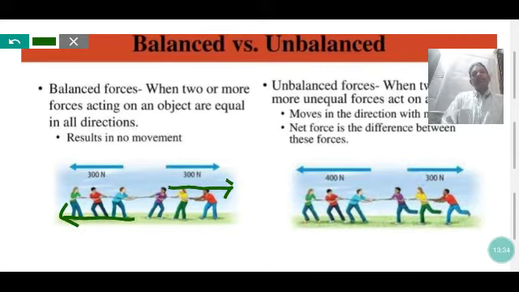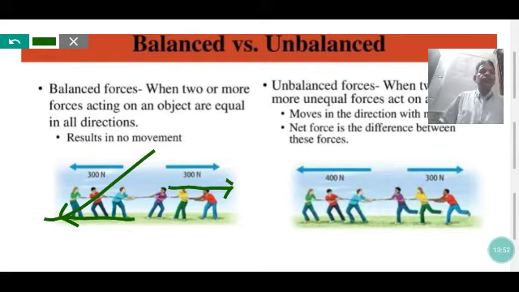Then the resultant force is 0, and there is no acceleration on the players. No players move from each other. That means there is zero acceleration. So such types of force are known as balanced force.